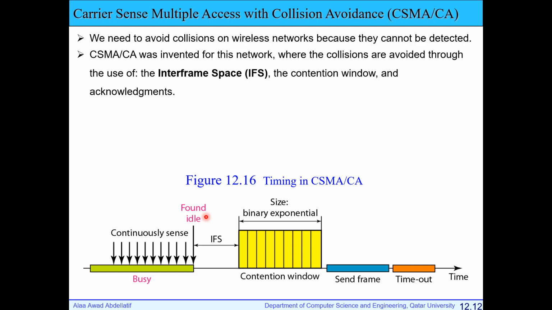If two stations find the channel idle at the same time, they can transmit at the same time. So to avoid this, each station should wait the IFS time, and this IFS time differs from one station to another. For example, one station can wait 1 millisecond, another station can wait 2 milliseconds, and so on. So it's not fixed for all stations. Each station will have its own interframe space time.